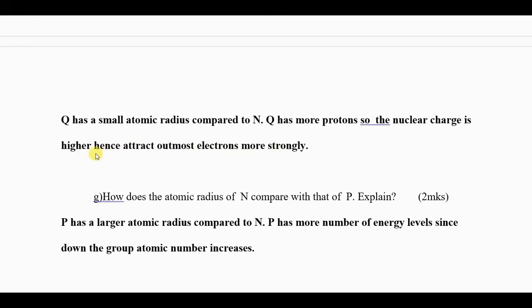You should know that across the period, the atomic radius decreases. Why? The number of protons increases, therefore the nuclear charge increases. The responsibility of the nuclear charge is to attract the outermost energy levels. So if the number of protons increases, the nuclear charge increases, and it holds the outermost energy levels strongly as you move across the period. Very correct.